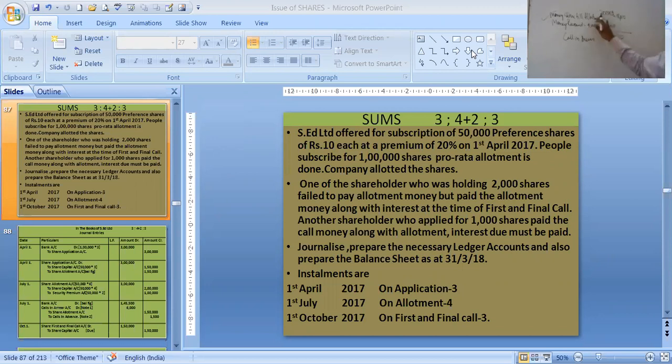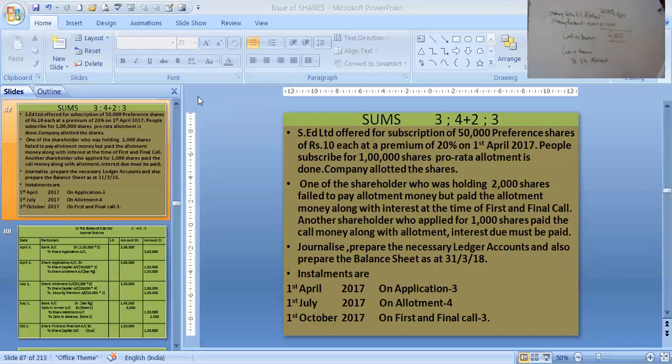You just have to see that till allotment 18,000 is due, and we have received only 12,000. So in that case, our calls in arrear is 6,000 rupees, and that will be in our journal entry. The journal entry for calls in arrear is what? Calls in arrear to share allotment.